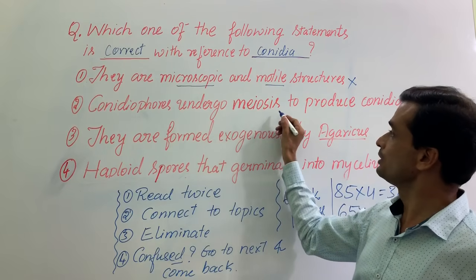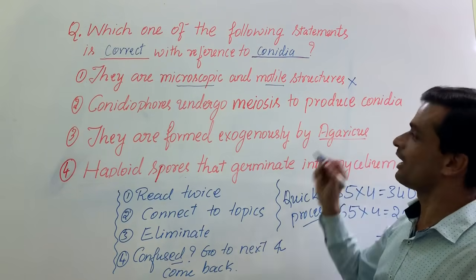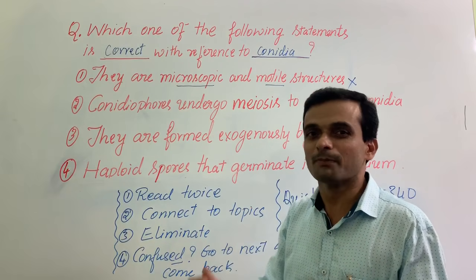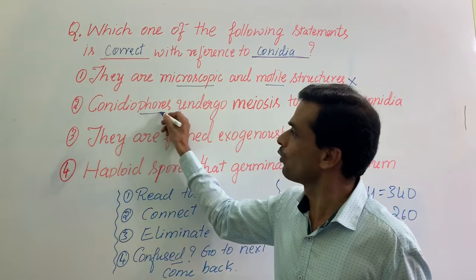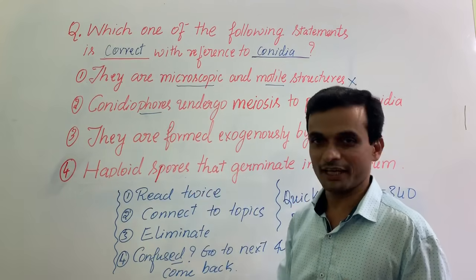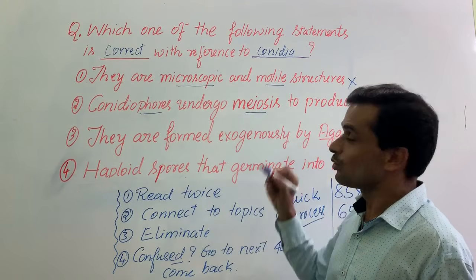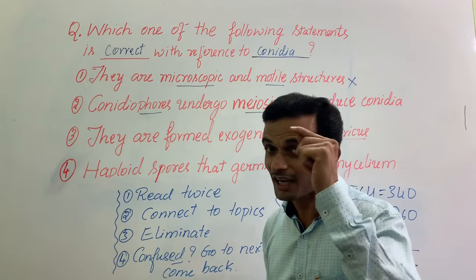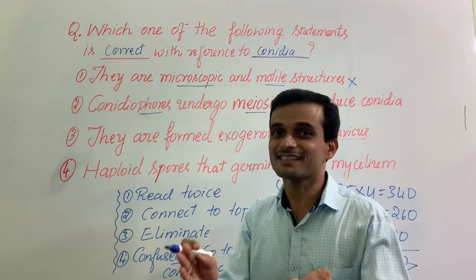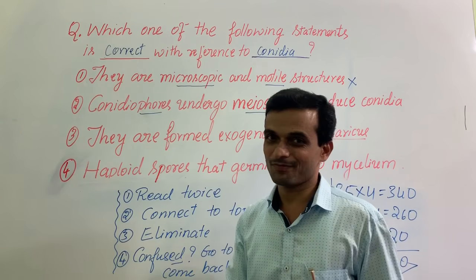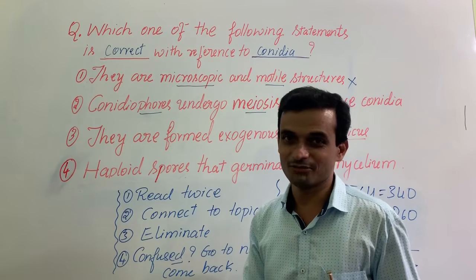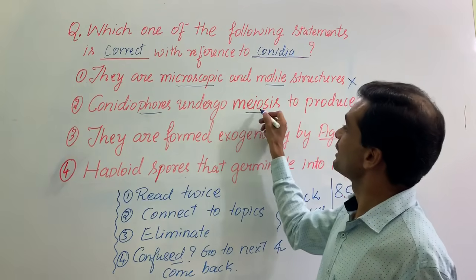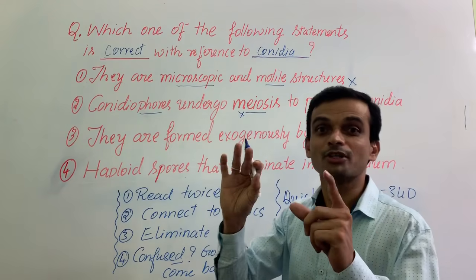Conidiophores undergo meiosis to produce conidia. There are two things in this option. Which structure will produce conidia? Conidiophores will give rise to conidia. That is okay. Do they undergo meiosis or mitosis? You should not be confused with that point. Meiosis does happen in the sexual phase because that is responsible for variation. We are talking about asexual spores in fungi. That is definitely mitosis, not meiosis.